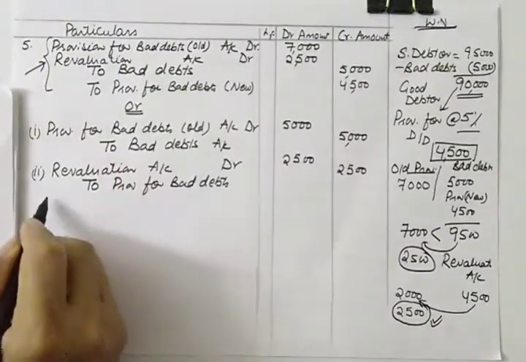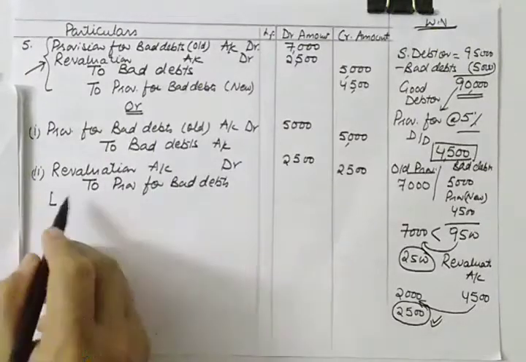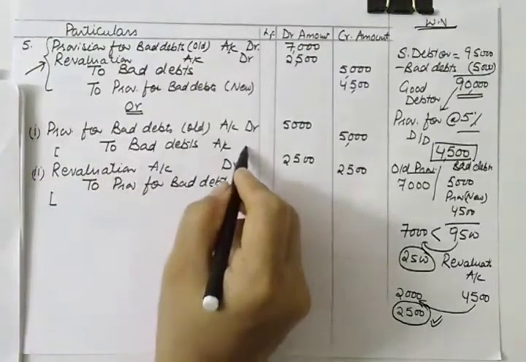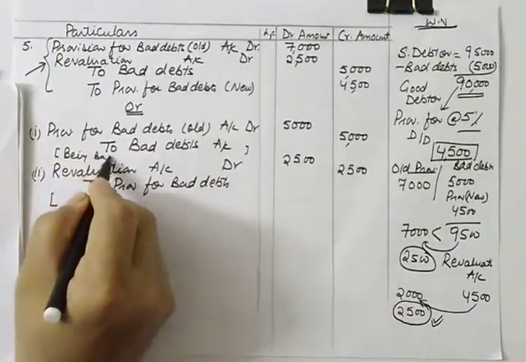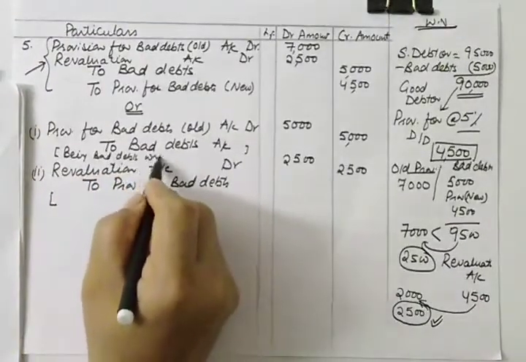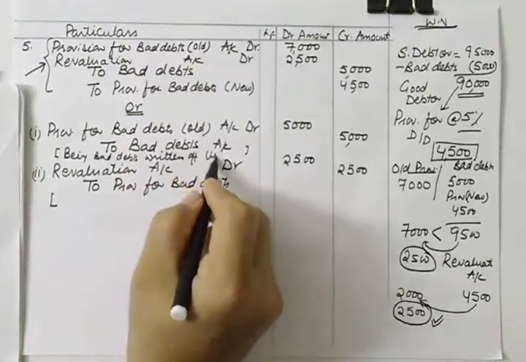So let us write the narration here. Suppose provision for bad debts is created, here you are creating provision for bad debts, and here you are writing off bad debts. Narration: being bad debts written off through provision.